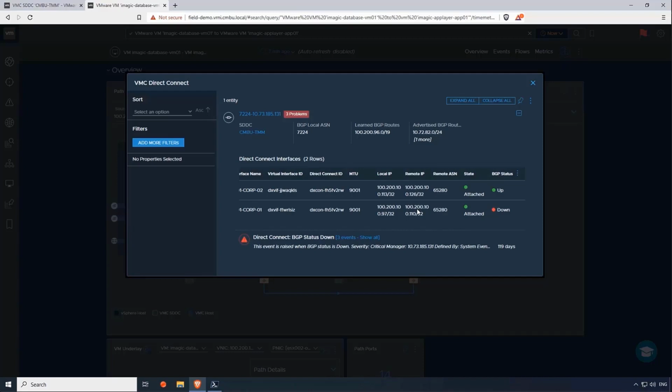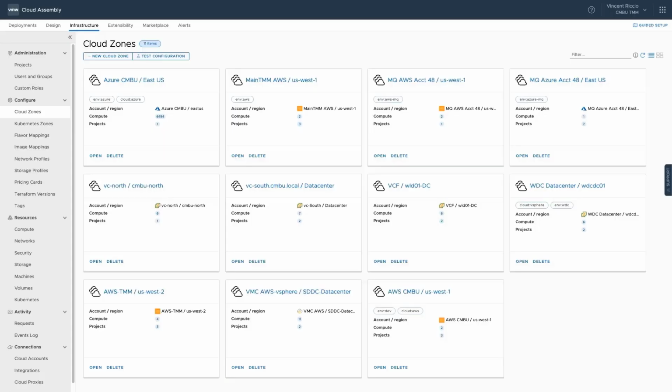and security posture. Now let's have a look at the self-service for VMware Cloud and AWS. Hello, my name is Vincent, and I'm going to be showing what a cloud admin would do inside of vRealize Automation to set things up to get our MOAD application deployed into VMware Cloud on AWS.